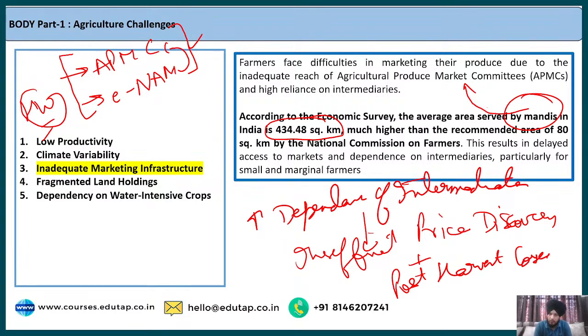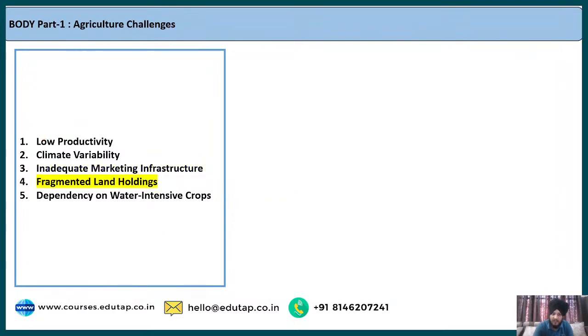So it also leads to post harvest losses, which is an important issue as highlighted in the Economic Survey. And this is a very, very important issue especially as far as small and marginal farmers are concerned. For large farmers, this problem is not very significant, but in the case of small and marginal farmers, this is a big challenge. I hope it is clear to everyone.